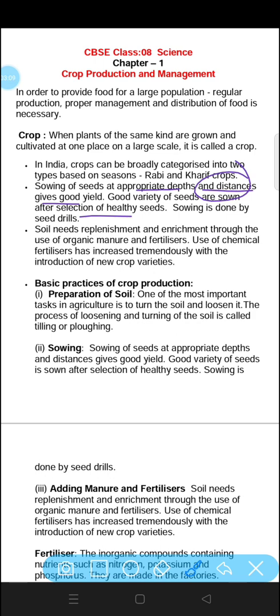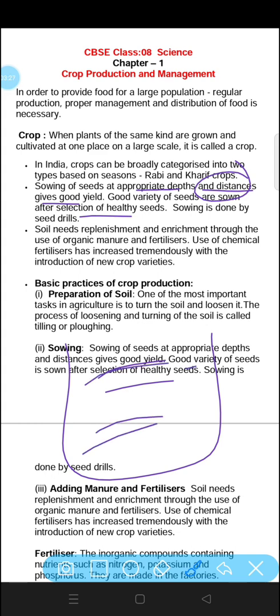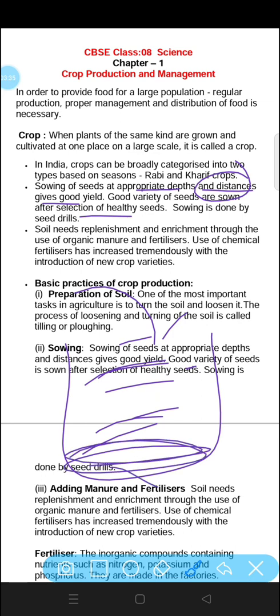So how can people who have different types of seeds differentiate between a healthy seed and a seed which is not healthy? You have to take a beaker or any utensil, pour water in the utensil, and in the same utensil pour the seeds. If the seeds settle at the bottom, those seeds are healthy, and if the seeds float on the water, they are not healthy. This way we can categorize the seeds.